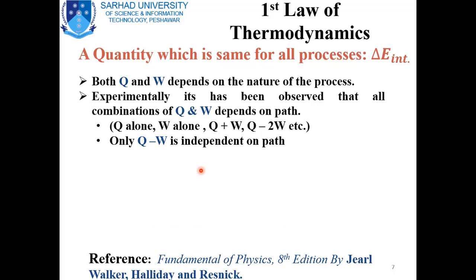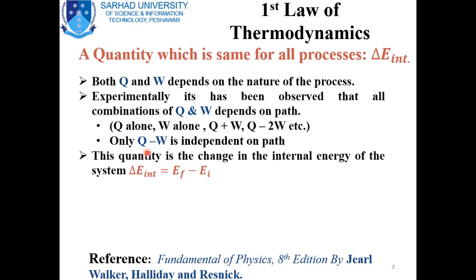The only quantity which does not change in the thermodynamic process, or which is independent of the path, is Q minus W, and this quantity is the change in the internal energy of the system. Delta E is equal to E_F minus E_I, where E represents the internal energy, which is the energy of the system at the final state minus the internal energy of the system at the initial state.